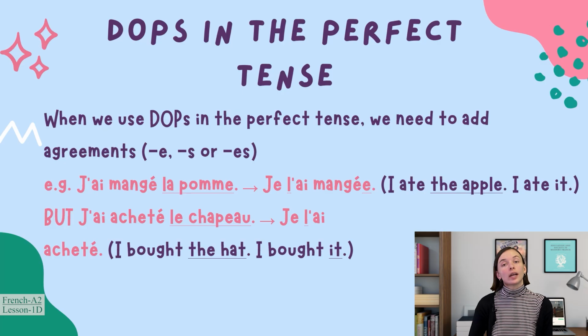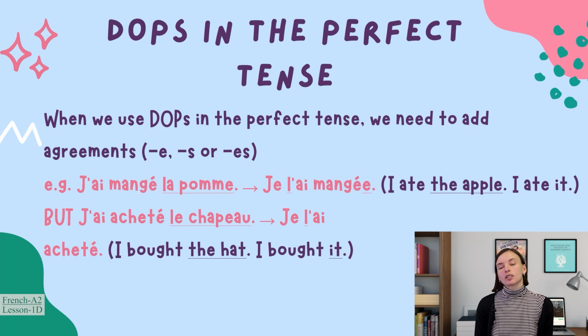As a contrast, look at j'ai acheté le chapeau, I bought the hat, masculine, becomes je l'ai acheté, no agreement because masculine is our neutral gender in French. If it were les chapeaux, it would become je les ai achetés, I bought them, with an S on the end, masculine plural.